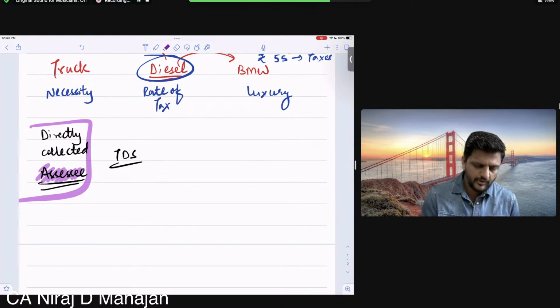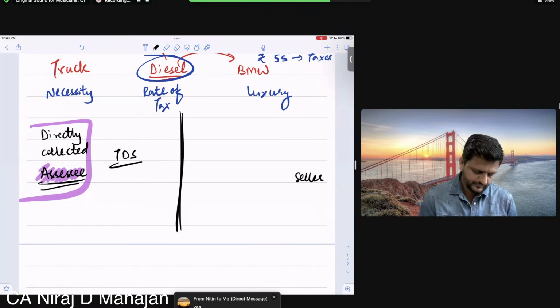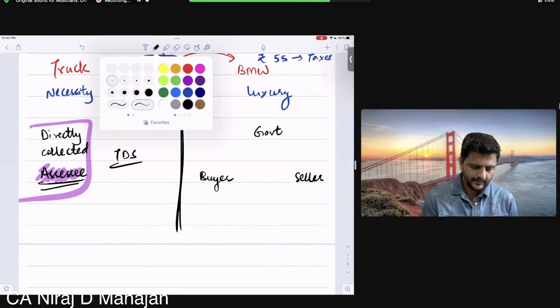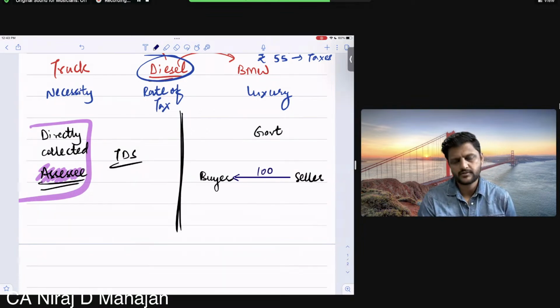Clear? Here, compulsorily in every transaction in indirect taxes, there are 3 people involved. There is a seller, there is a buyer, and obviously there is the government of India. Seller charges, again I'm just giving you a simple example, 100 rupees for his goods or services, right? But he doesn't recover or take 100 rupees from the buyer. He takes 118, or let us say plus 18.